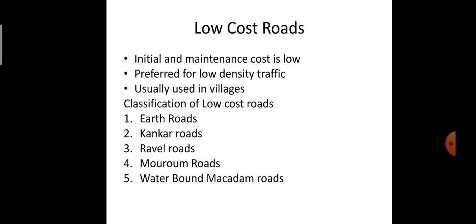These are provided when there is low density traffic, and usually preferred for the connectivity of the villages. Again, low cost roads are classified into five types based on the material used: earth roads, conker roads, gravel roads, moram roads, and waterbound macadam roads,